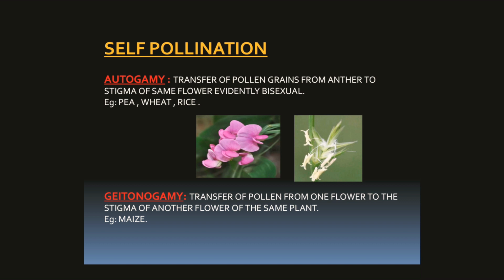Self-pollination, that is autogamy, also occurs in chasmogamous flowers, that is, flowers which open at the time of maturation of both male and female sex parts, that is, stamens and carpel mature at the same time and they ensure pollination.